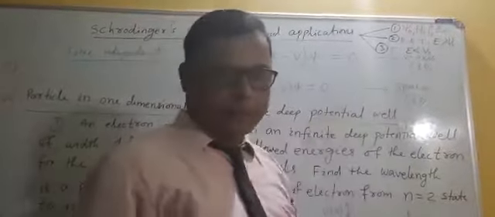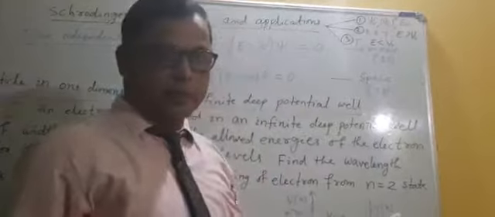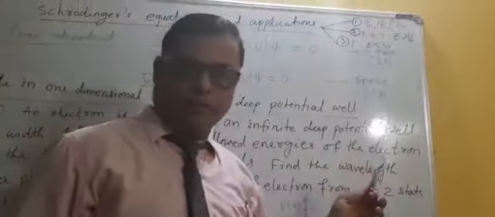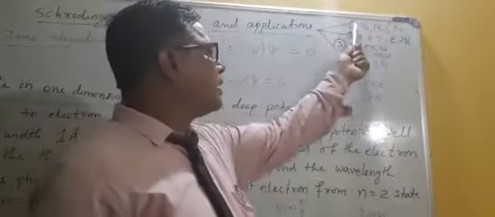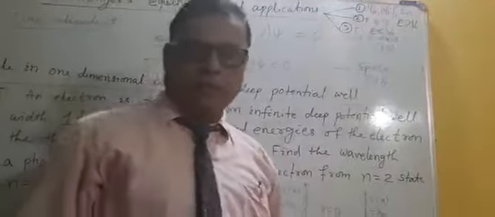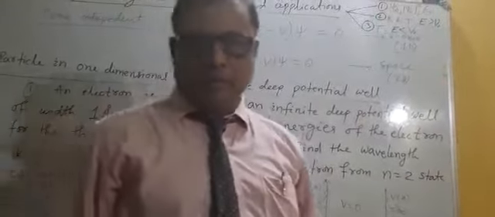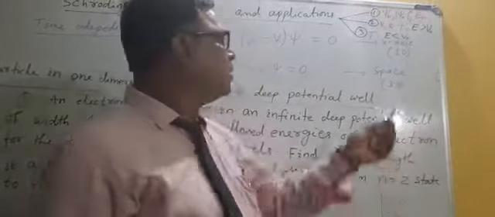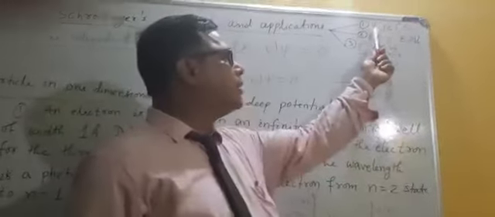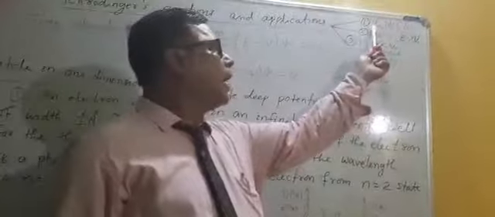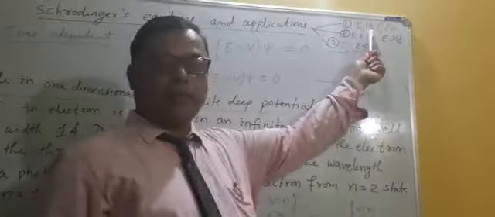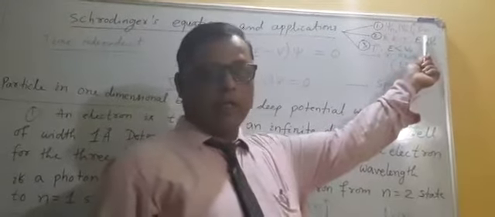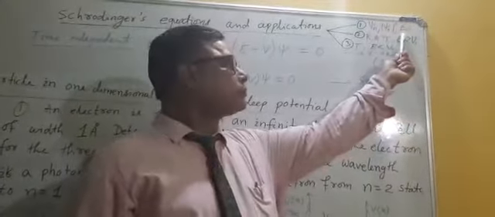There are three applications. I already discussed them in the last video, and I also sent the notes of the three applications last month. You verify your notes. Number one, particle in a one dimensional box, or particle in an infinite deep potential well. In this first application, you will find the eigenfunctions, probability density, and energy eigenstates of the particle, that means the allowed energy states of the particle.